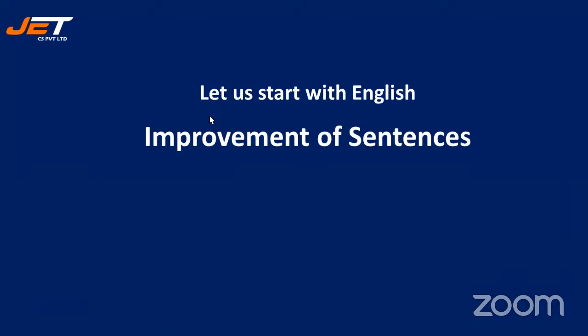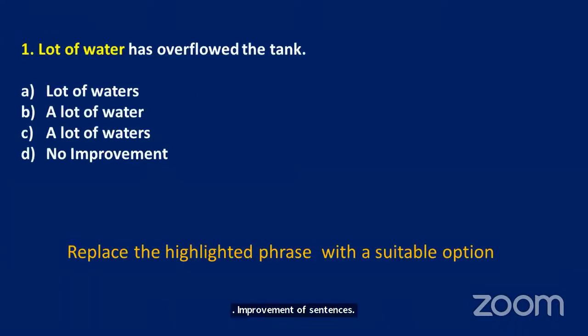So let us start with English, improvement of sentences. All right. So let's look at the first sentence. Lot of water has overflowed the tank. Now what you have to do is replace the highlighted phrase with a suitable option. This may be right or it may not be right. If it is right, then you have to write no improvement is required, so you have to click D. Or if this requires a change, then you need to find out which one is right.